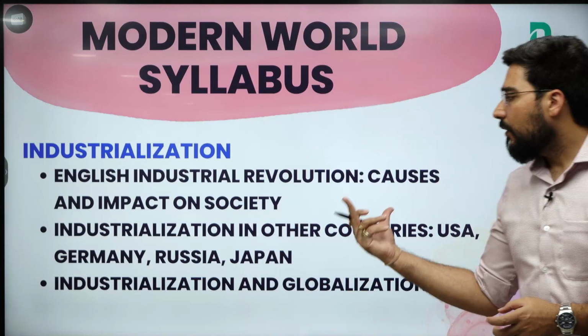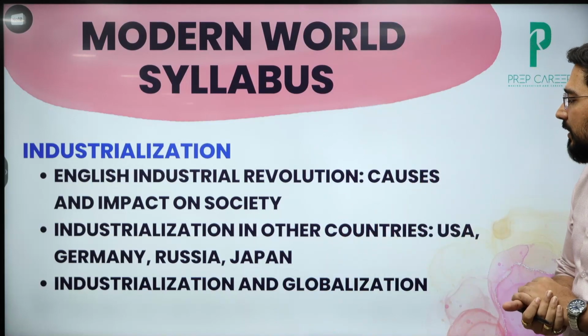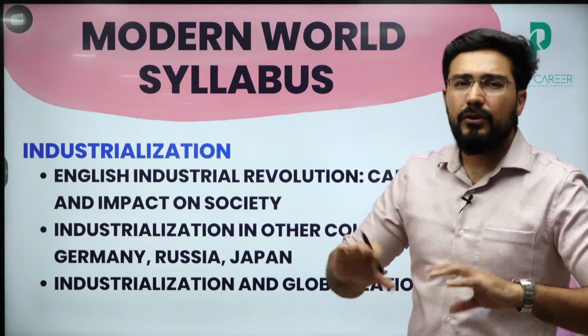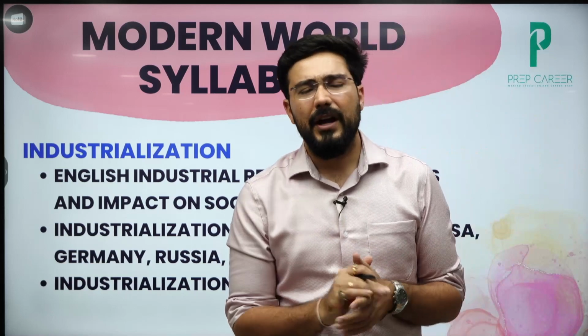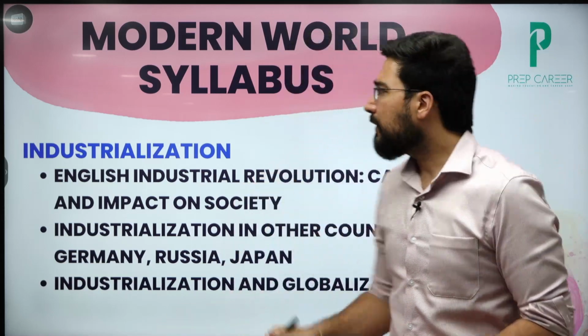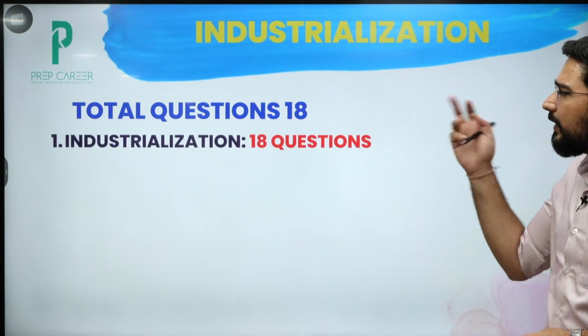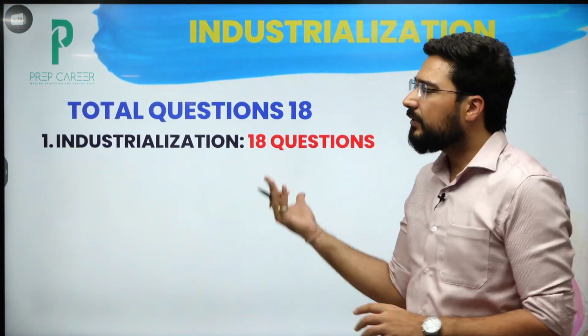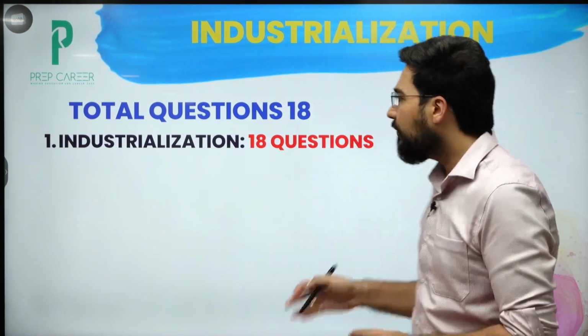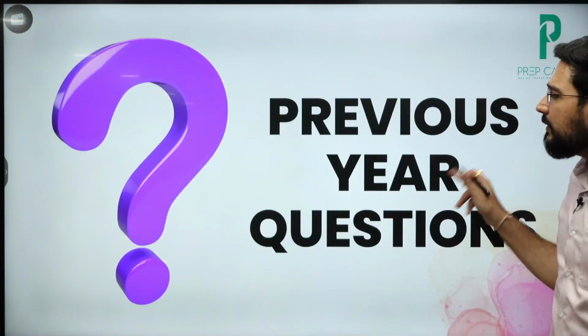And finally, what is the relationship of industrialization with globalization. This is a topic which is mentioned in a generic nature. As such, no question comes on it. So this is what it is all about. If we see the trend analysis of this topic, roughly 18 questions are there and all of them are from one specific segregation of industrialization. Let us try to see the PYQs itself.